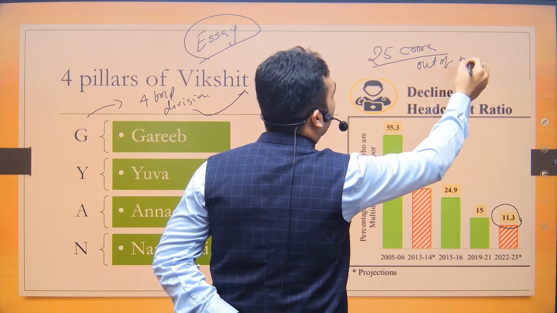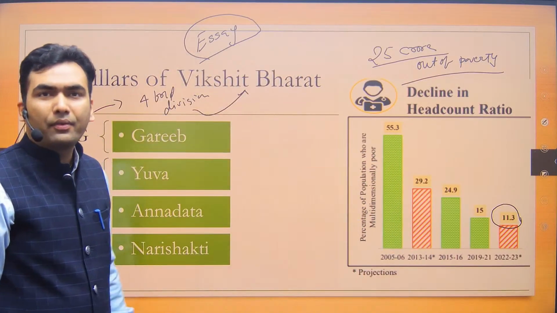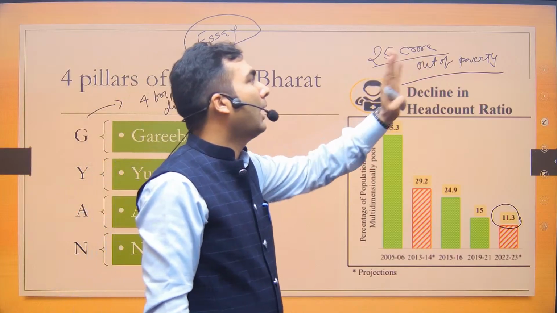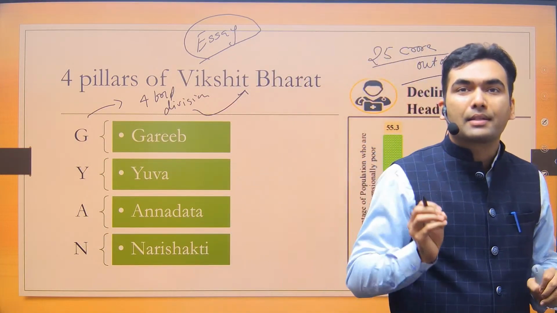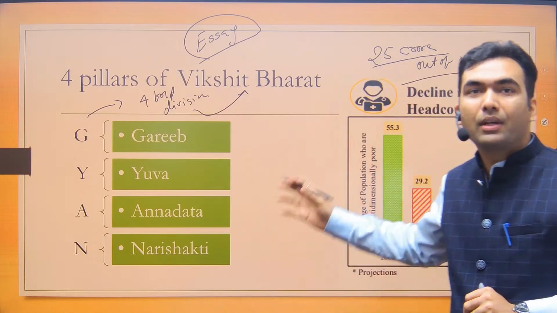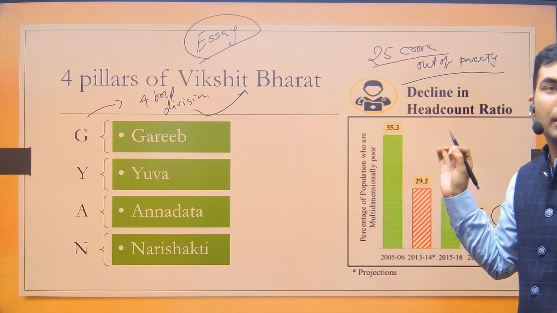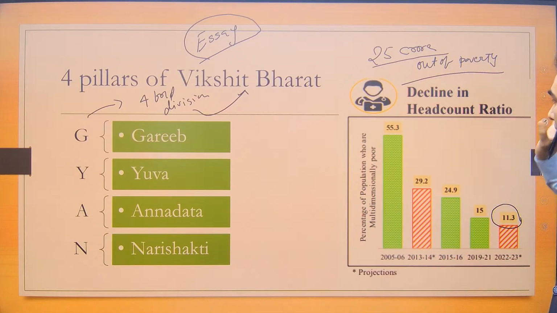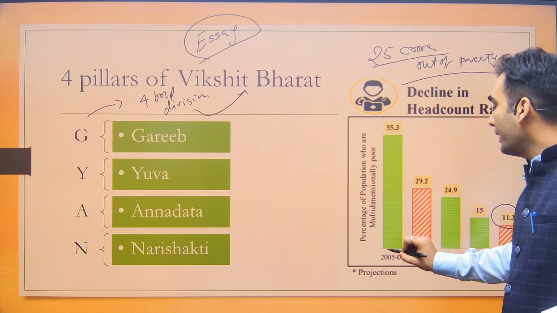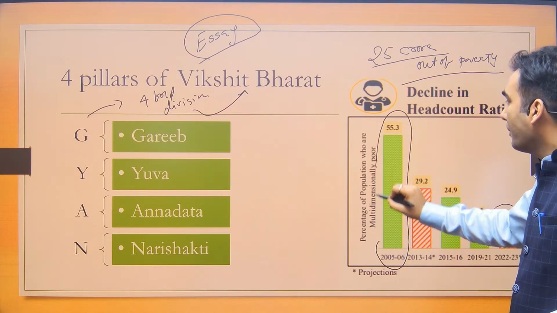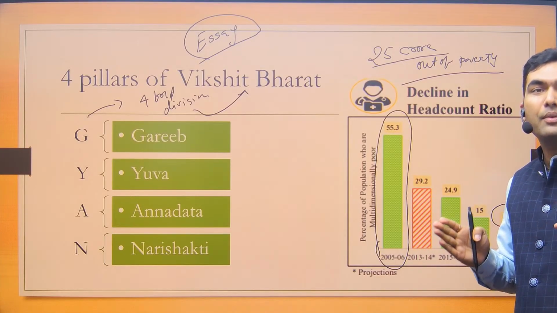It is a very easy number to remember. So I will only ask you to remember the easy numbers. 25 crore people have come out of poverty in last 10 years. So whenever you have to write an essay or any answer on poverty, you can definitely use this data that now India has less number of poor in absolute terms. Okay. You can also do the comparison that less than 20 years ago, more than 50%, 55.3% people were below poverty line. So we have had a very fast growth.